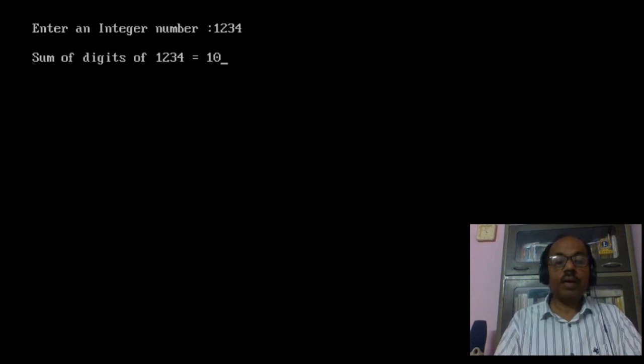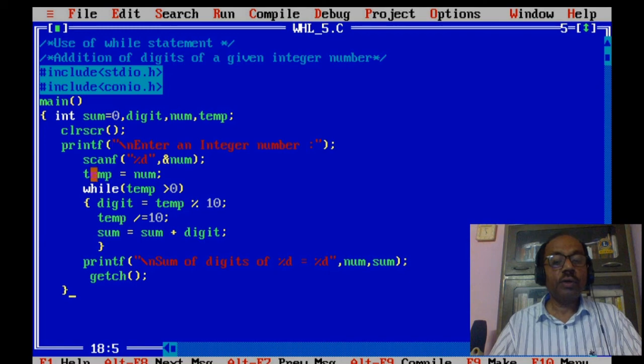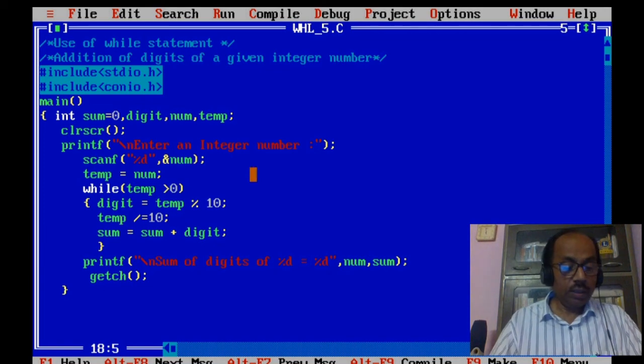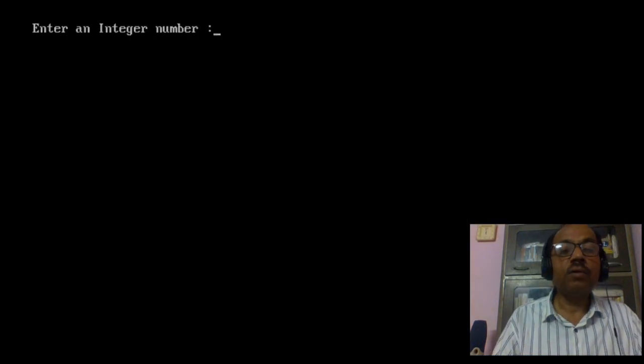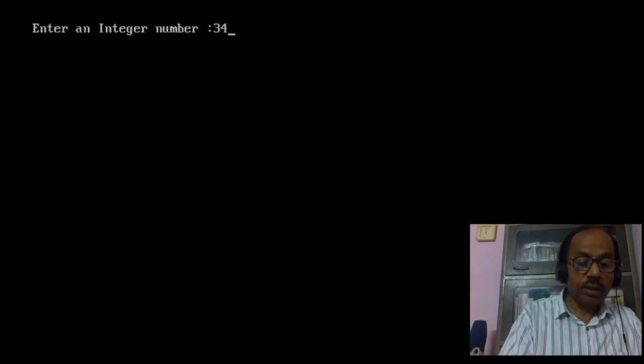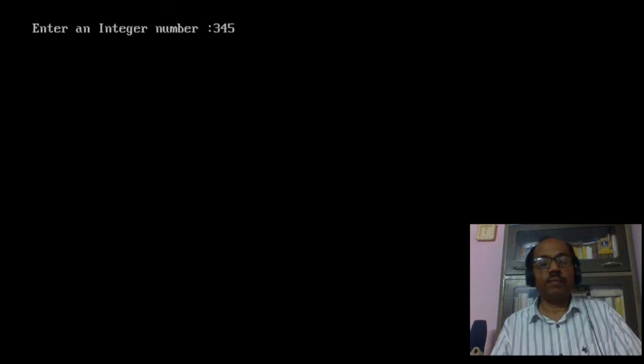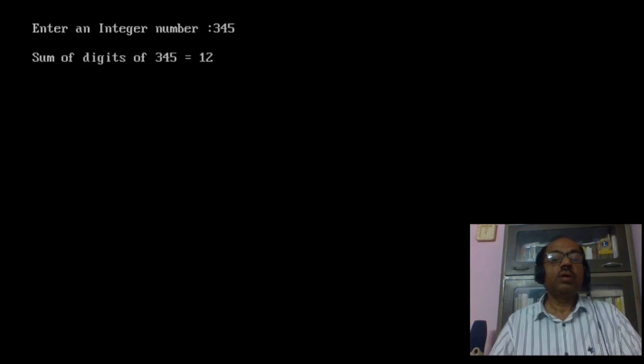Here the program takes 4 iterations to calculate the sum of the digits. If the user inputs some other value like 345, then 5 plus 4 is 9, 9 plus 3 is 12, it means 12.